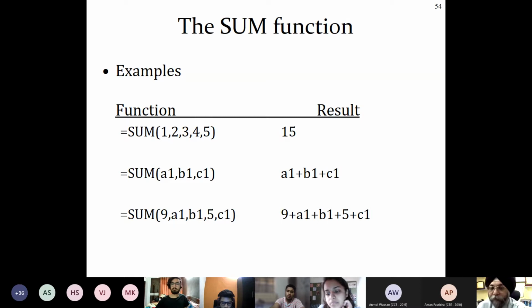Are you getting it? Yes, sir. How much is the answer? 120. 15 plus 14, 124, I suppose. Previously it was 115, yeah? Sorry, yeah, 129. 129, yeah. Are you getting 129, everyone?